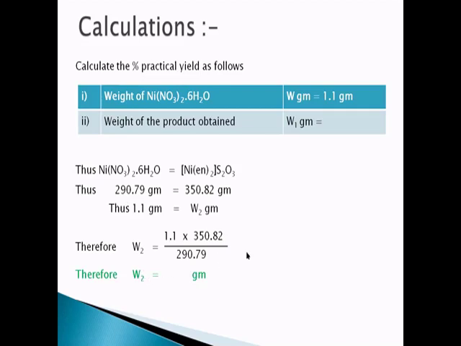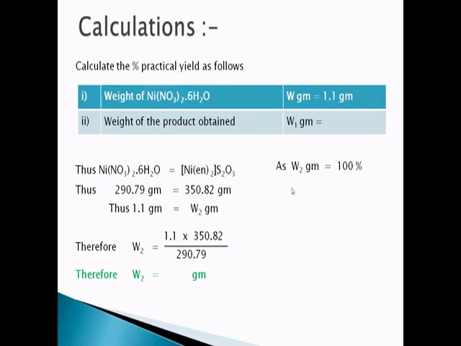Then the next part of the calculation. Now we got the W2 grams. If we have taken 1.1 grams of pure nickel nitrate salt, it will give you W2 grams, so it is the expected practical mass. It is expected that W2 grams of the complex should be obtained at the end.